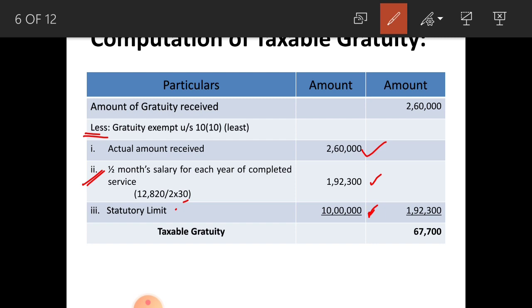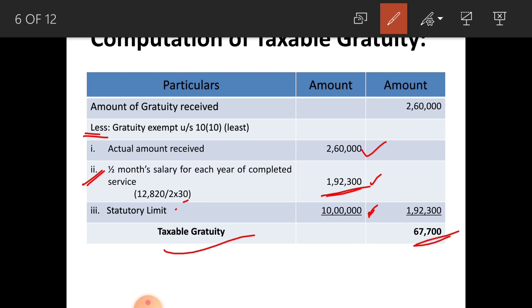Least of the following is 1,92,300. You have to deduct this amount from the amount of gratuity received 2,60,000. When you deduct 1,92,300 from the actual gratuity amount received, you get taxable gratuity as 67,700 rupees.